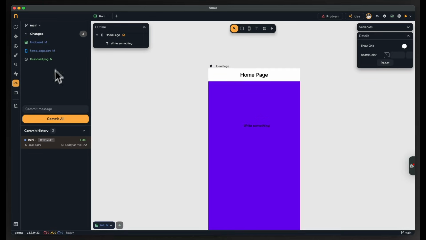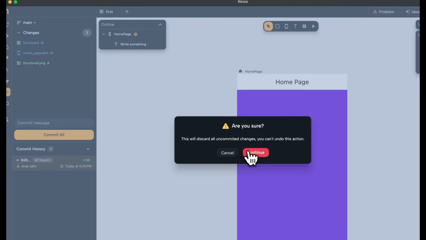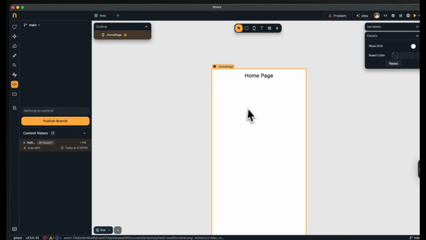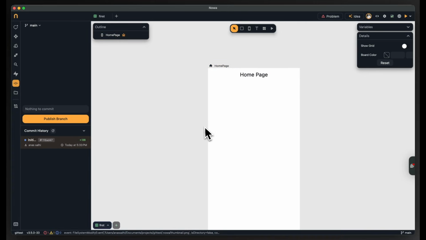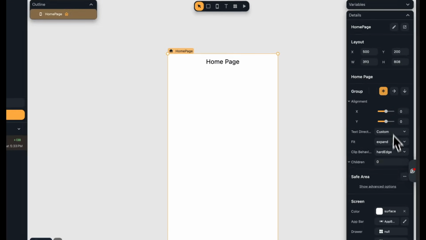Now, what I can do is I can write a commit message to store a commit, or what I can do is just discard all the changes if I don't like them. So let's actually try to discard, and you will see now all the changes went away. So now let's actually commit back the changes.